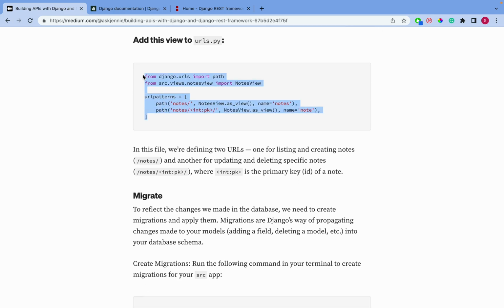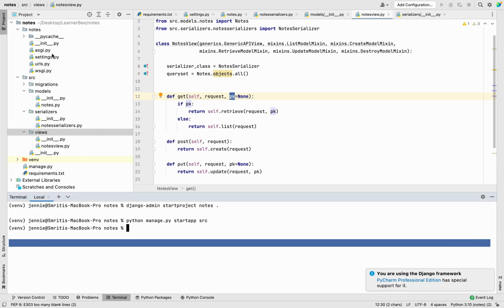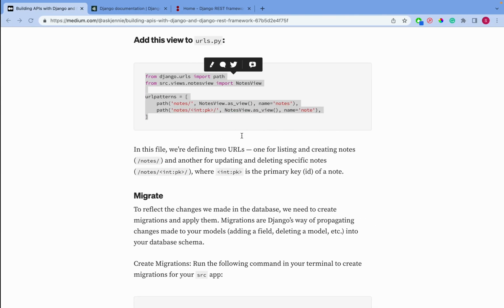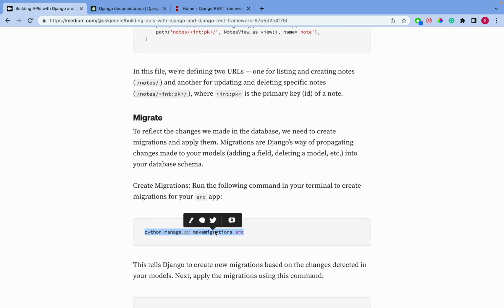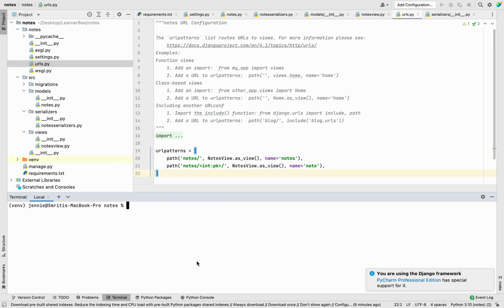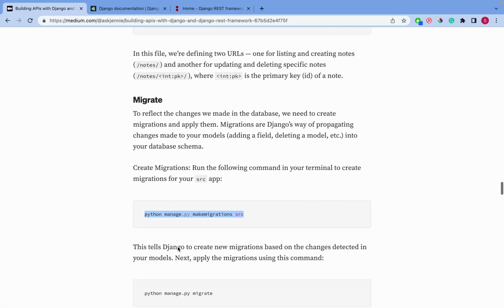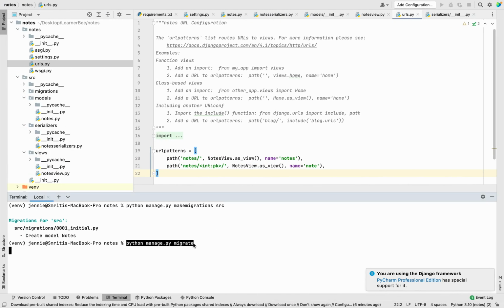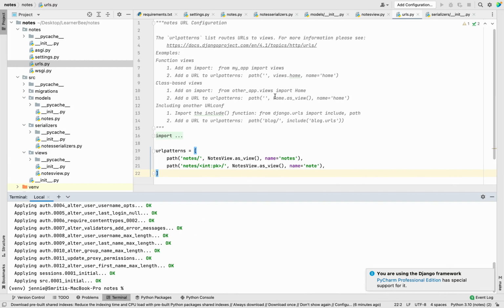Need to add this thing. Now I need to migrate. So migration is basically done to make sure whatever you have written for your database or your table is reflected on your database file. So I need to migrate and get the changes detected, and then I actually need to migrate. Perfect.